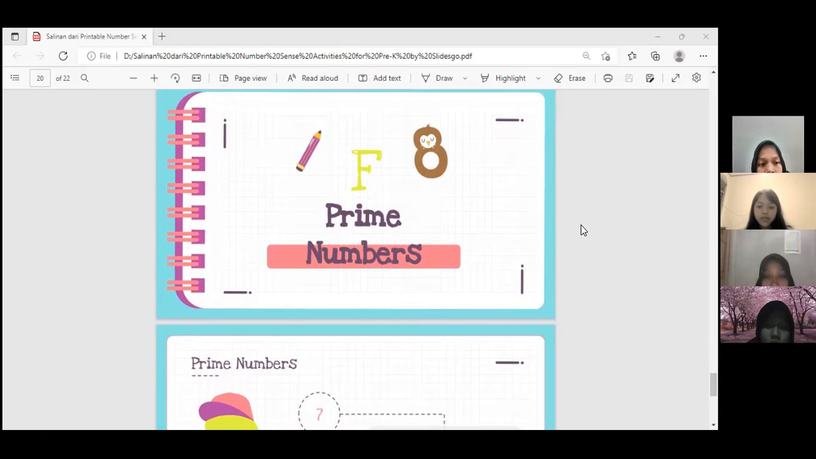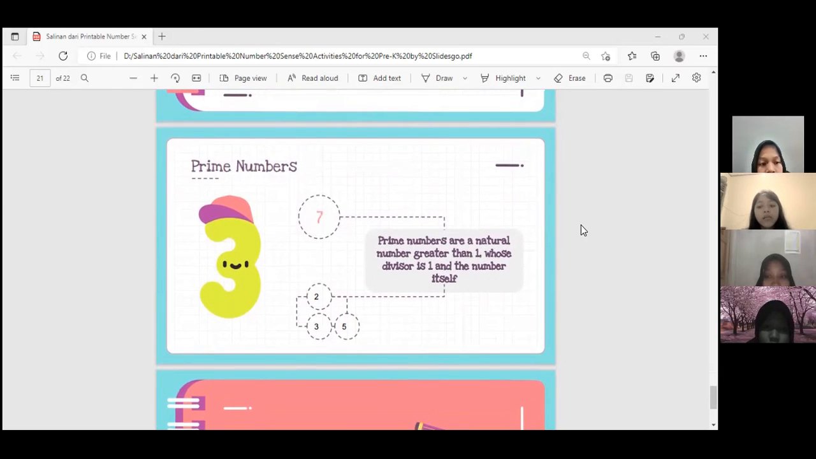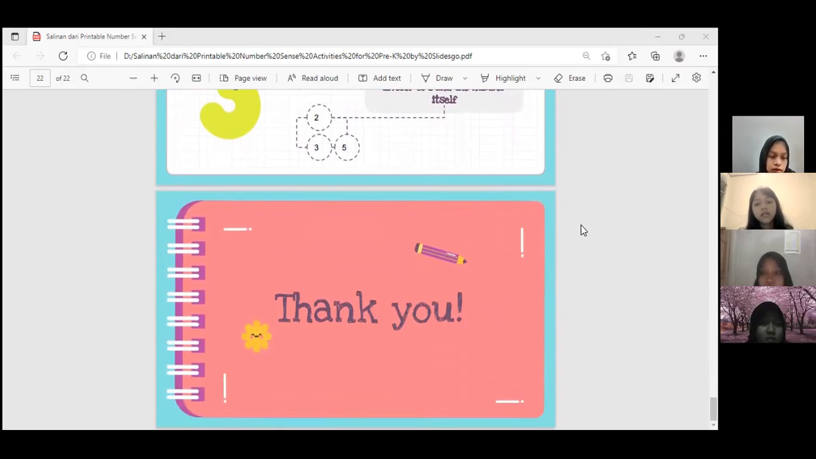Next, prime numbers. Prime numbers are natural numbers greater than 1 whose divisors are 1 and the number itself. Examples of prime numbers are 2, 3, 5, 7, 11, etc. Okay, that's our presentation about numbers.